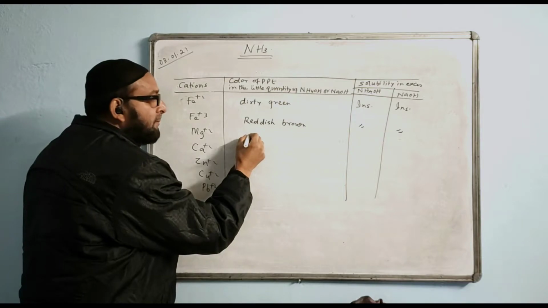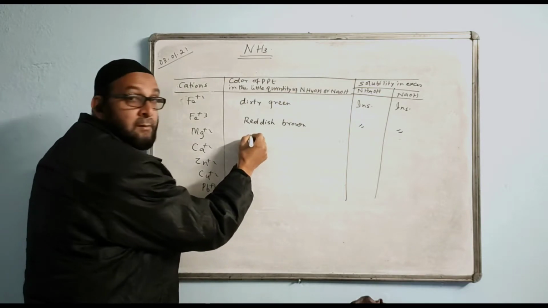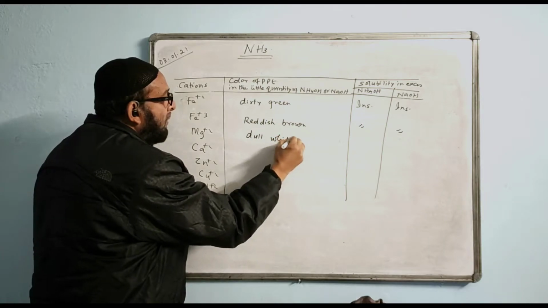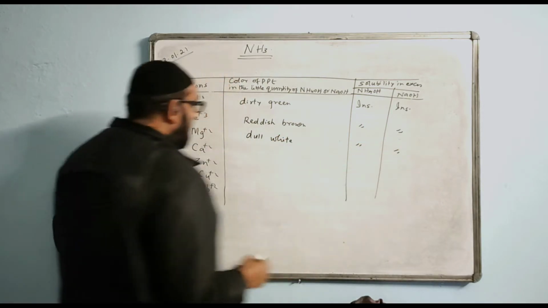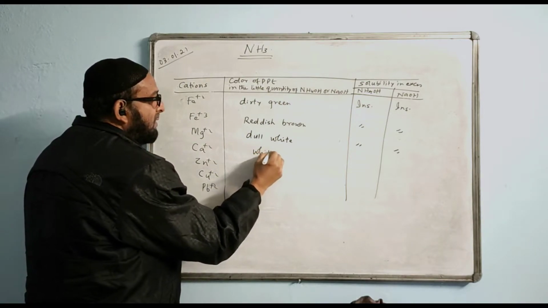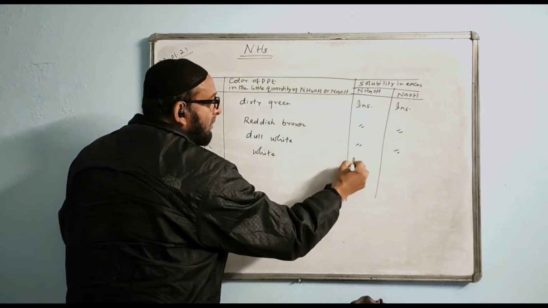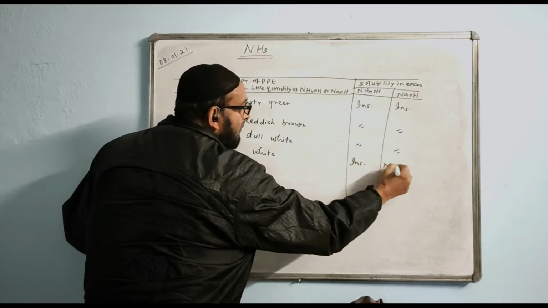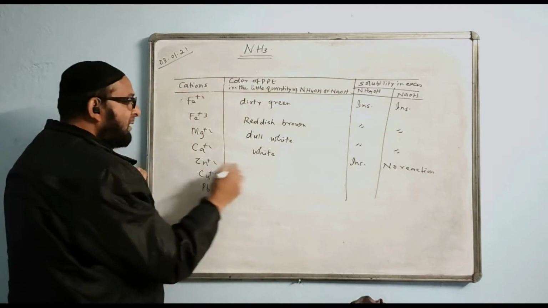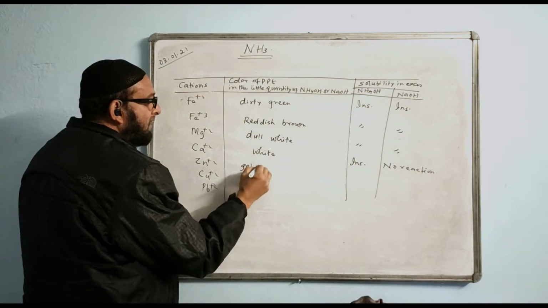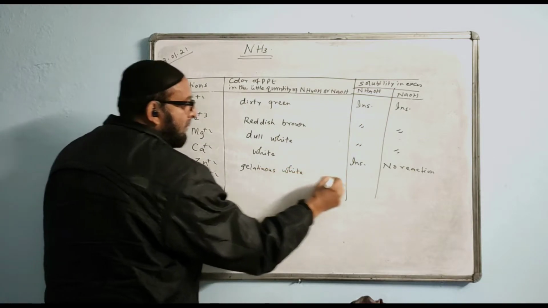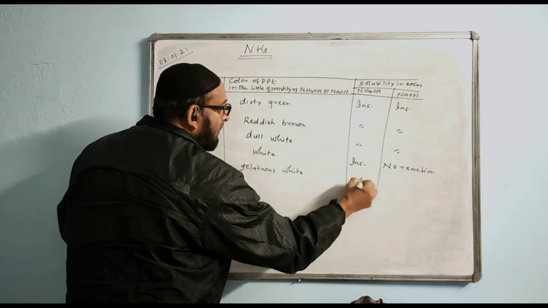Magnesium will be dull white, insoluble. Calcium is white, insoluble, and here no reaction takes place. Zinc is gelatinous white, soluble.